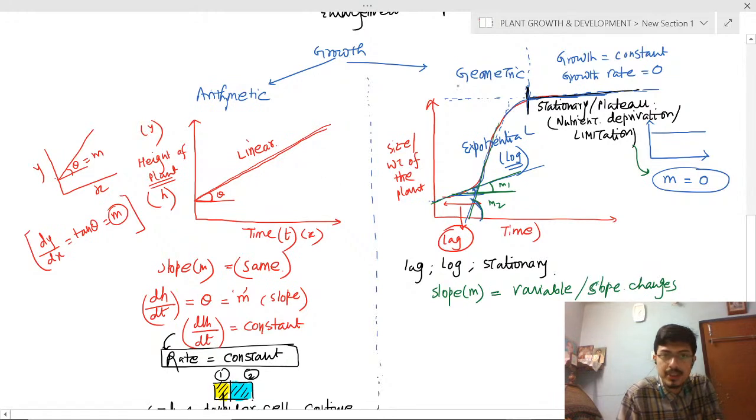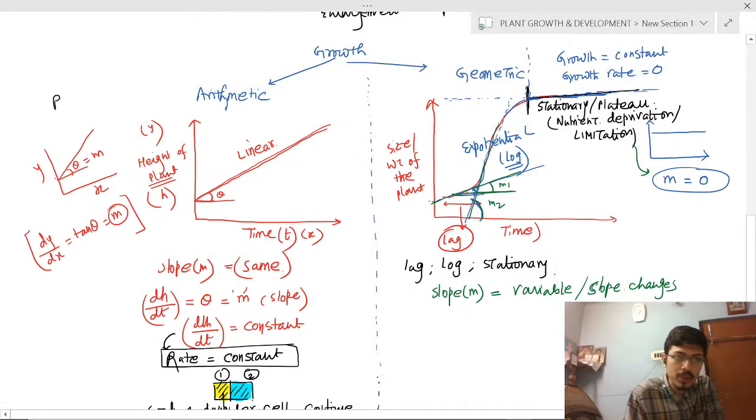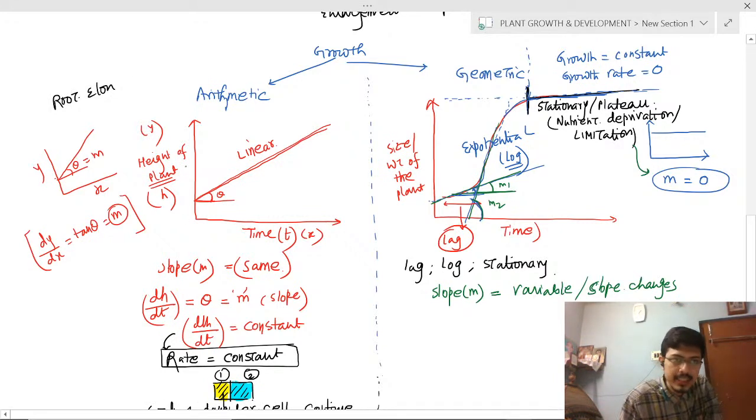The arithmetic curve is seen in root elongation, when the root apical meristem elongates along the vertical axis of the plant, increasing the length of the plant. Then it shows the arithmetic growth curve. So root elongation is an example of an arithmetic growth curve. Clear?